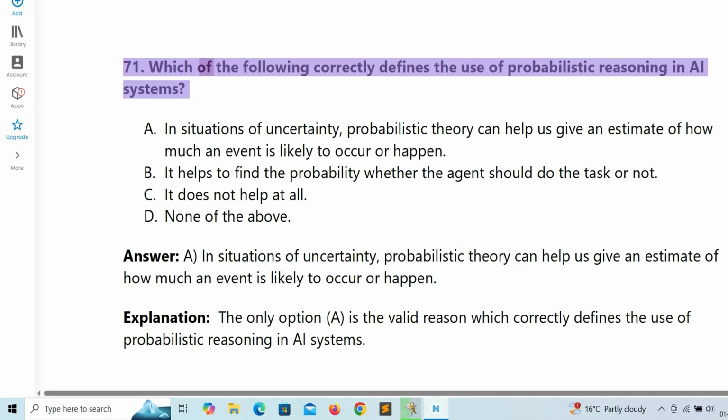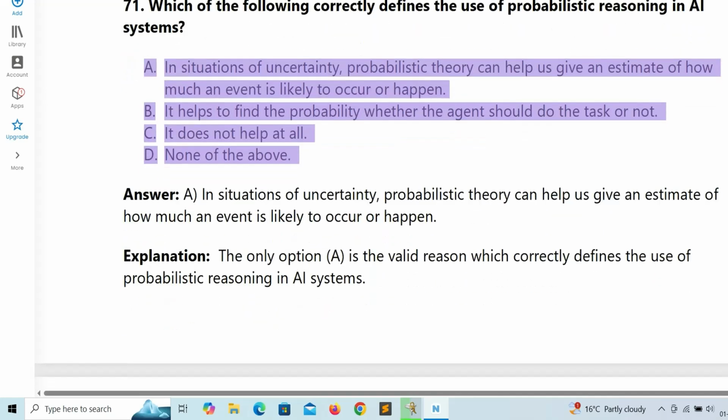71. Which of the following correctly defines the use of probabilistic reasoning in AI systems? A. In situations of uncertainty, probabilistic theory can help us give an estimate of how much an event is likely to occur or happen. B. It helps to find the probability whether the agent should do the task or not. C. It does not help at all.